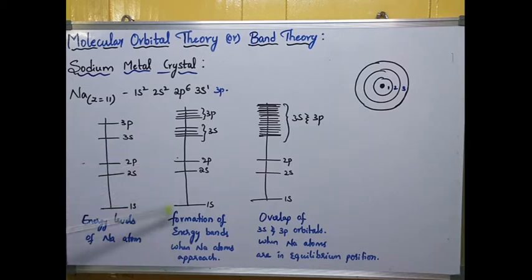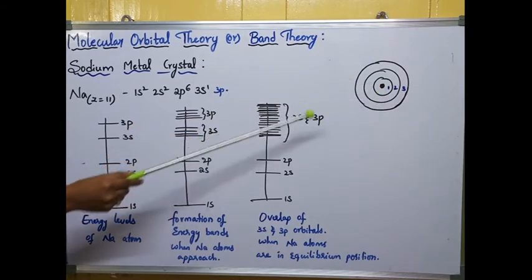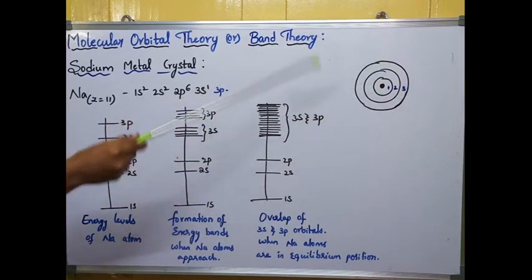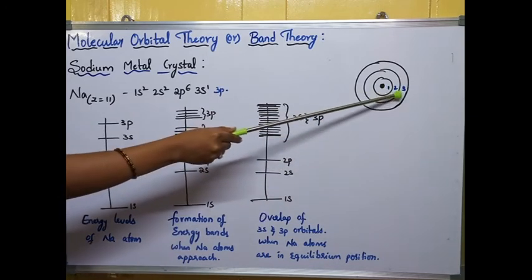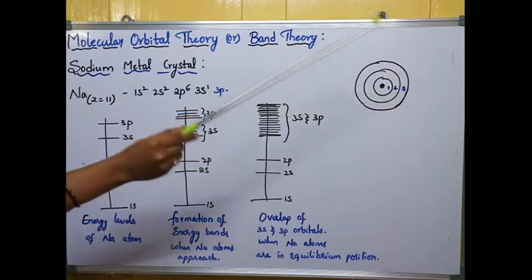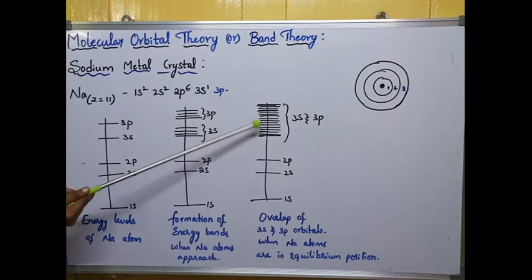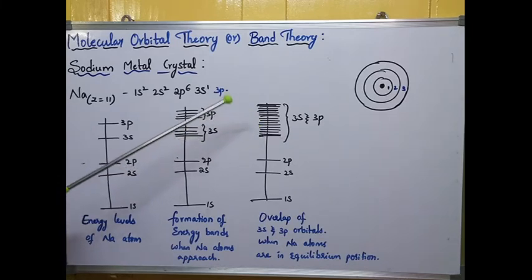When all atoms are approaching near, there is a combination of orbitals taking place. So 3s and 3p will combine together. If you observe the sodium atomic diagram, it consists of 3 shells, and whenever the number of shells increases by increasing the number of atoms in the crystal, there is a decrease in the energy gap between the orbitals in the valence shell. Because of this decrease, there is an easy transfer of electrons and the valence orbitals easily combine. When valence orbitals combine, they form a band, that is called an electron band.